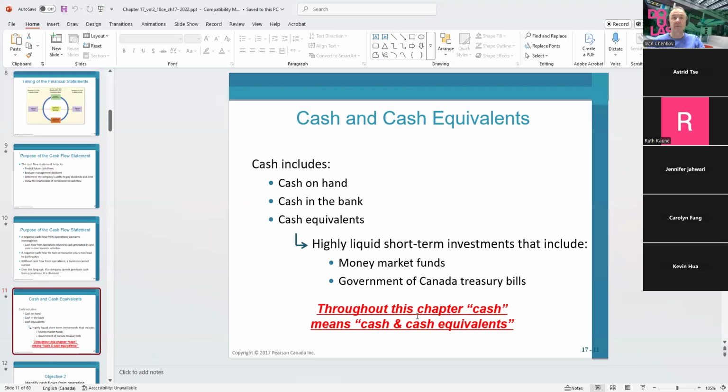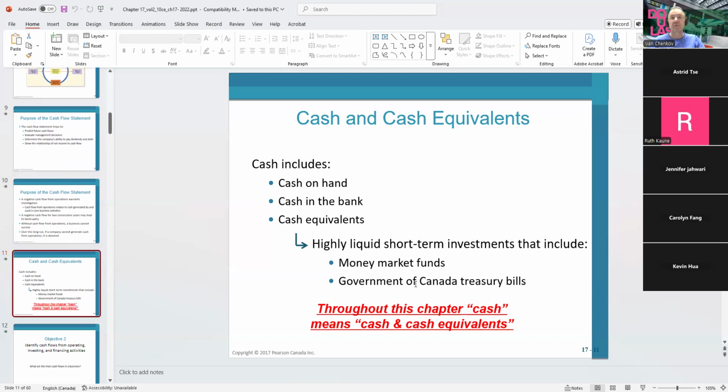So from now on, when I say cash, that means cash and cash equivalent. So all those are included in cash. Furthermore, if you have an overdraft, that's also considered cash.